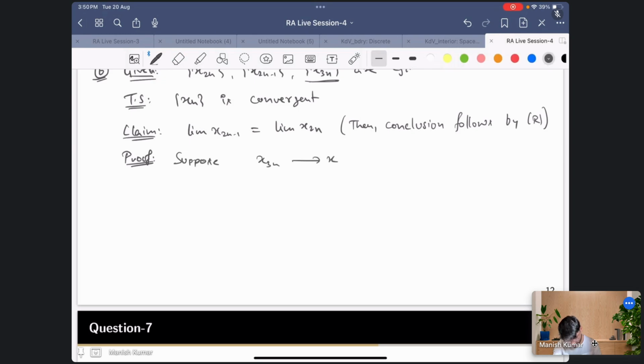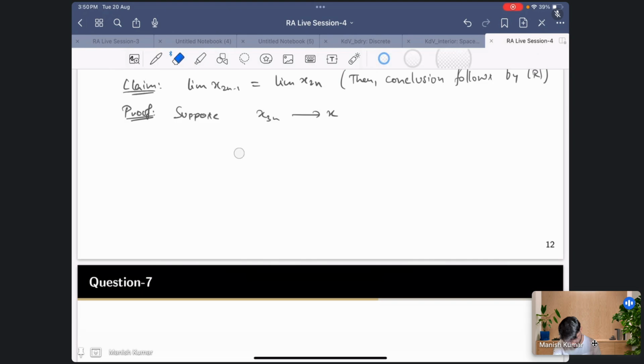Now because of this, I know that x6n, which is another subsequence of x3n, is converging to x. So this I can write maybe like this, x 2 times 3n, or 3 times 2n, how should I write? So maybe I should write 2 times 3n.